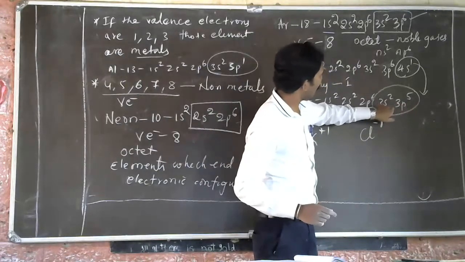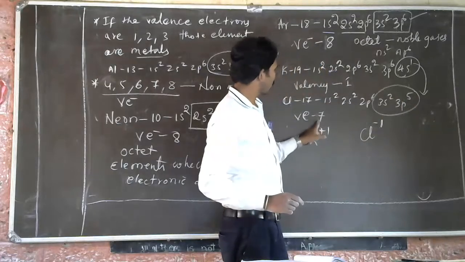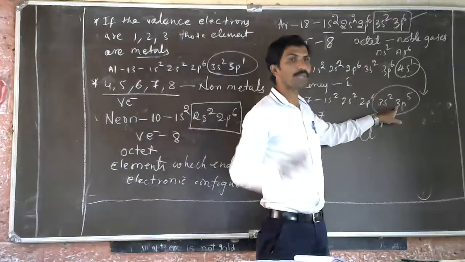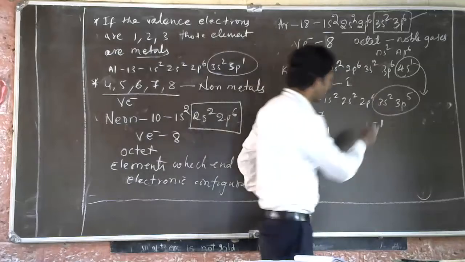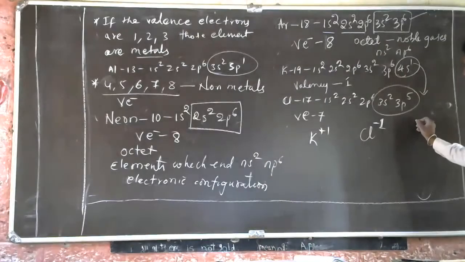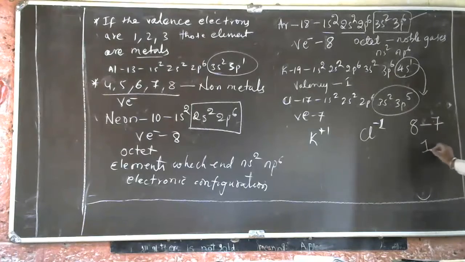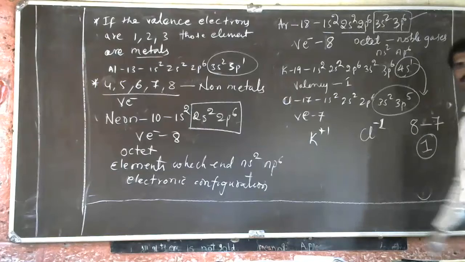To become 8 electrons, it already has 7 valence electrons, so it needs one electron to become an octet. 8 minus 7 is 1, which means 1 is the valency of chlorine. That's why we write minus 1.